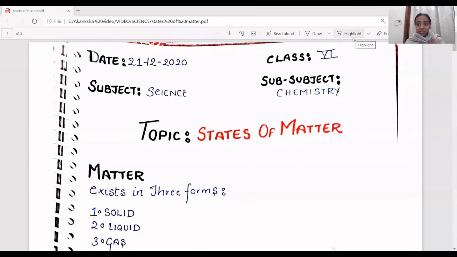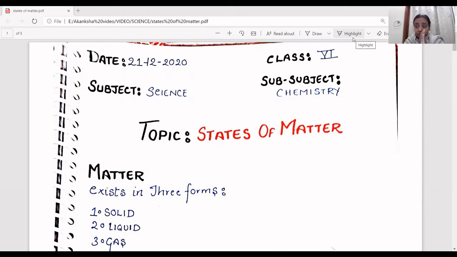Hello friends, today we're going to do states of matter. Now this is another topic in chemistry in science, and this is a chapter of class 6 that we're going to do today. Now, states of matter.